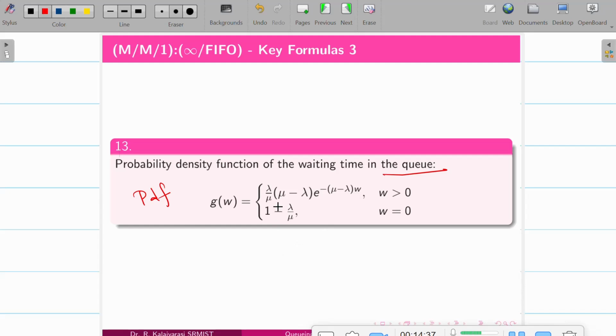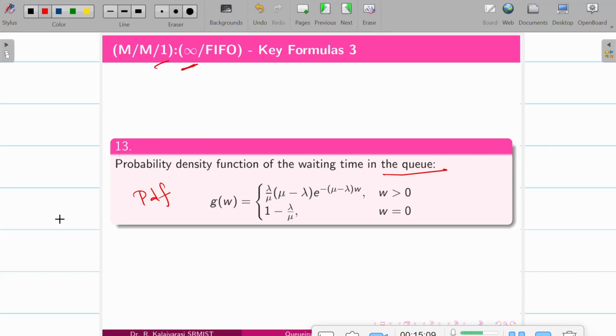So it is lambda by mu for the queue. Whenever it is the queue, it is with the traffic intensity because the service has been rendering over there. So it is lambda by mu times mu minus lambda e power minus mu minus lambda of W when W is greater than 0. When the waiting time is equal to 0, it is actually the busy time. So these are the basic formulas derived in the single server model with infinite